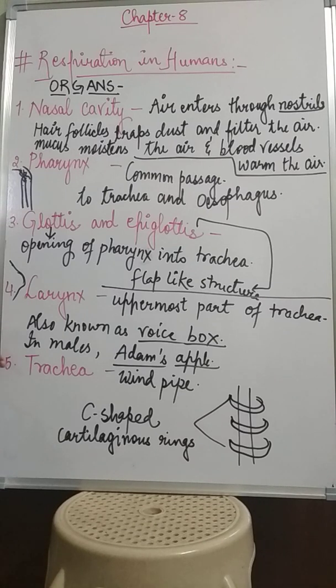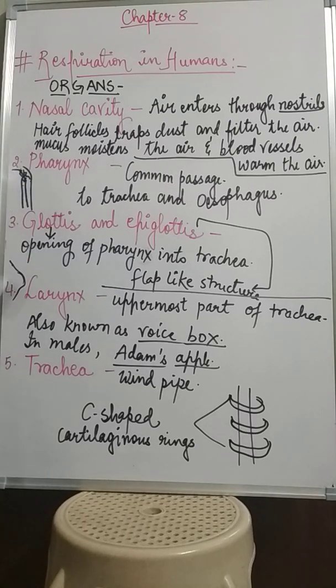Now next to larynx is the trachea. So what is trachea? I already told you that it is the windpipe. After larynx, when the air gets inhaled through the nasal cavity, it will move to the trachea. So it is known as windpipe. Clear? This windpipe allows the air to pass into the lungs. After trachea, that air will move inside the lungs directly.